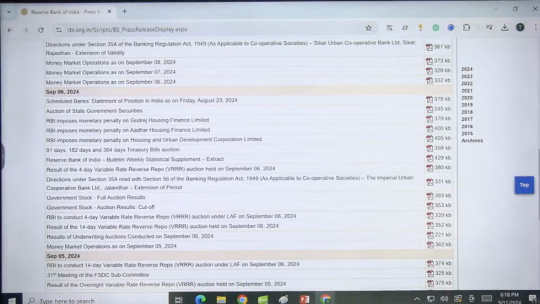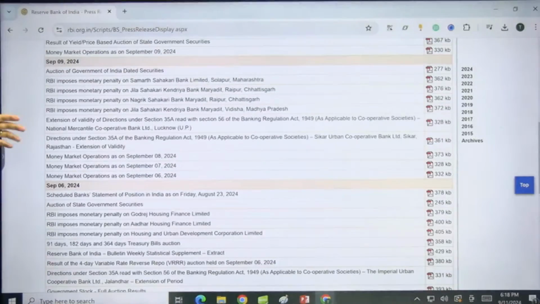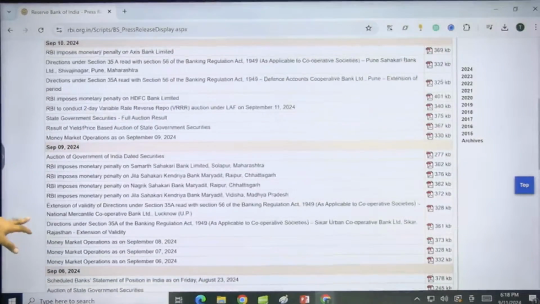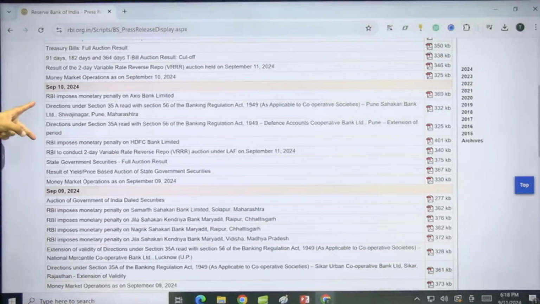You can read them, but do not memorize the penalty values for these cooperative banks as well as the other financial institutes. The most important ones are going to be two out of all: RBI imposed a monetary penalty on Axis Bank, and RBI imposed a monetary penalty on HDFC Bank Limited, which we will be discussing.